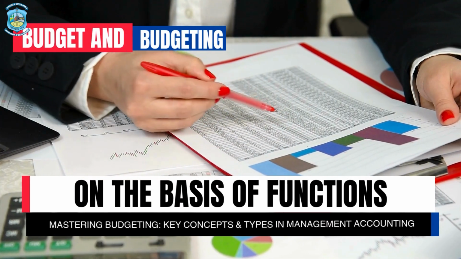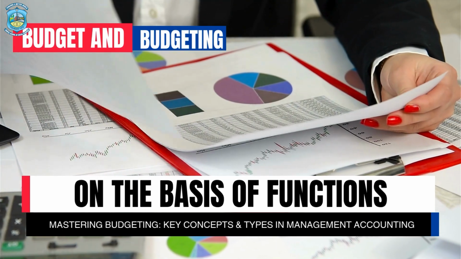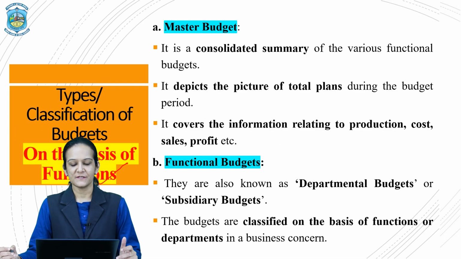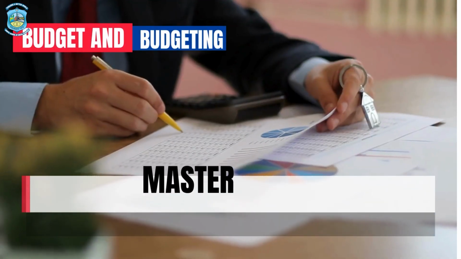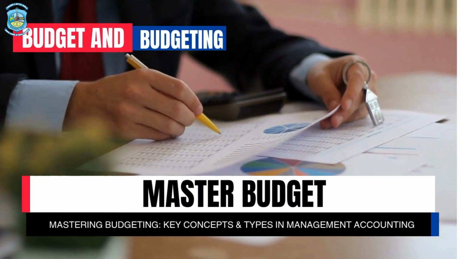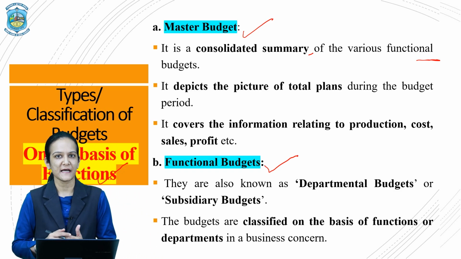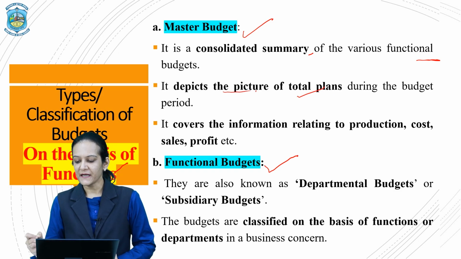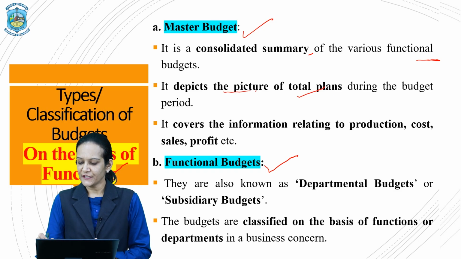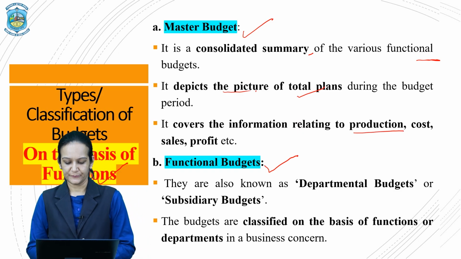Now after this classification, let us understand the next classification of the budget, that is as per the functions. Based upon the functions, budgets can be classified into two categories. First is your master budget and second is your functional budget. Master budget, as the name suggests, is a consolidated summary of all the functional budgets that will be prepared in a business organization. It depicts the picture of the total plans during the budgeted period and it covers the information related to production, cost, sales, profits and so on.